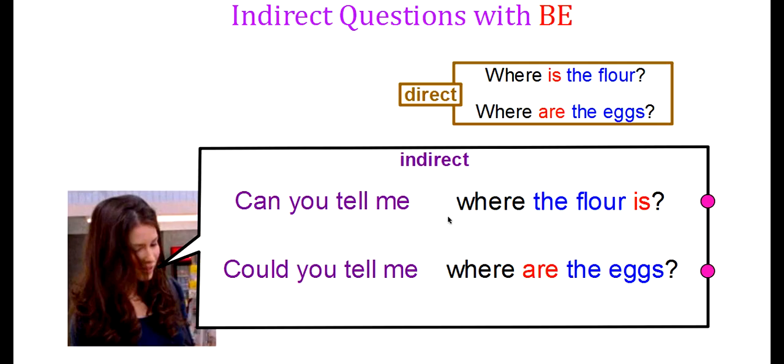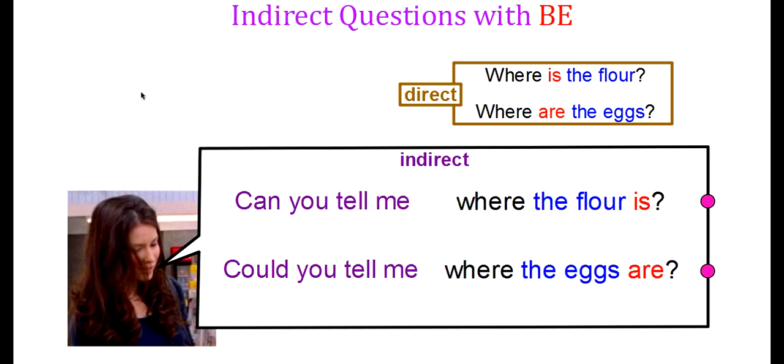So let's do the same thing down here. Could you tell me? And we're going to switch the verb be and the subject. Could you tell me where the eggs are? Not where are the eggs. Okay, so the first way to make an indirect question. When it is the verb to be, you're going to switch the subject and the be, so that now the subject is first and be is second.